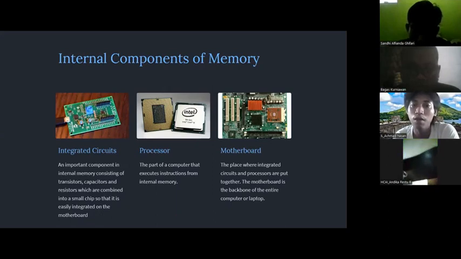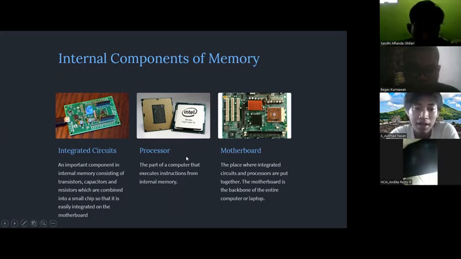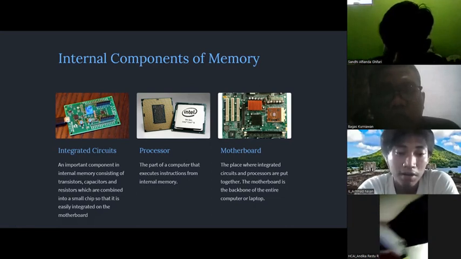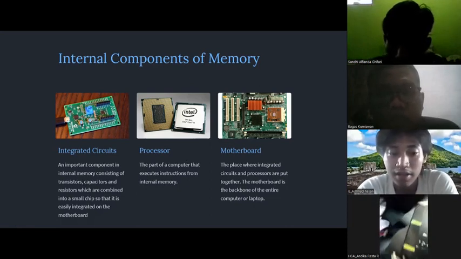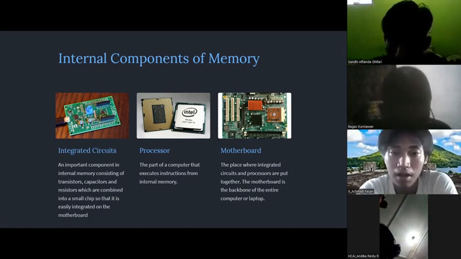Internal components of memory. Integrated circuits or IC. An important component in internal memory consisting of transistors, capacitors, and resistors, which are combined into a small chip so that it is easily integrated on the motherboard.